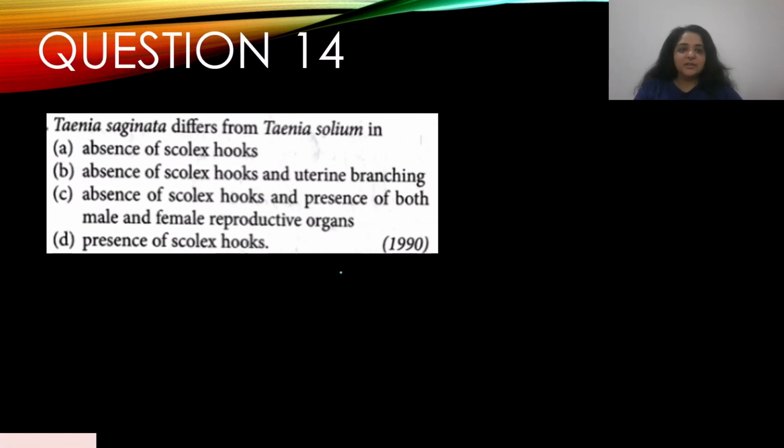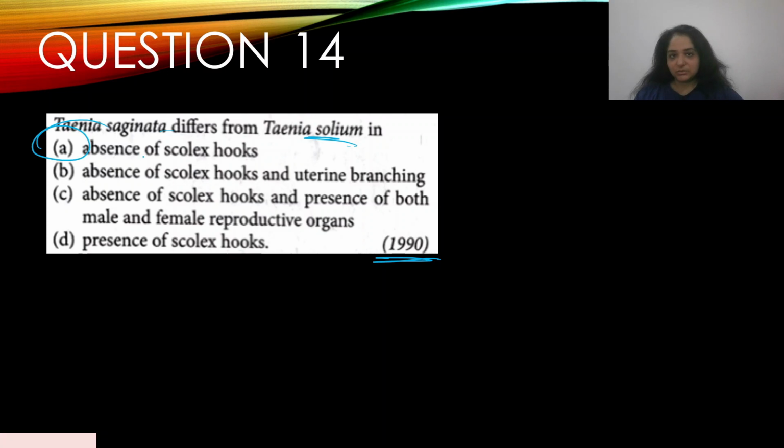Question number 14. Taenia saginata differs from Taenia solium in, this appeared in the year 1990. A. absence of scolex hooks, B. absence of scolex hooks and uterine branching, C. absence of scolex hooks and presence of both male and female reproductive organs, and D. presence of scolex hooks.